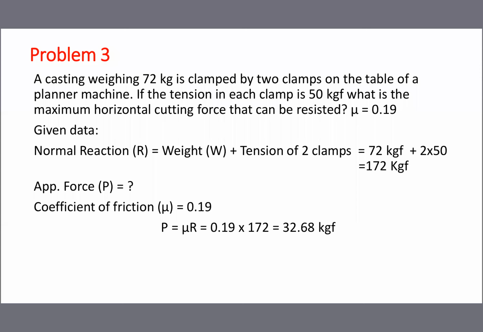The same idea applies here. The tension is the tension given by the man on the window rod. If no tension is given, weight is equal to normal reaction. If tension is given, you have to add the tension also. Because the job is fixed by means of a clamp, we can't simply push the job. The clamp also gives more force pressing the job against the bed, so you have to apply more force. Then only can we push the job.